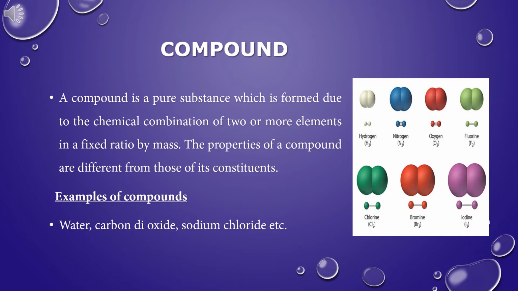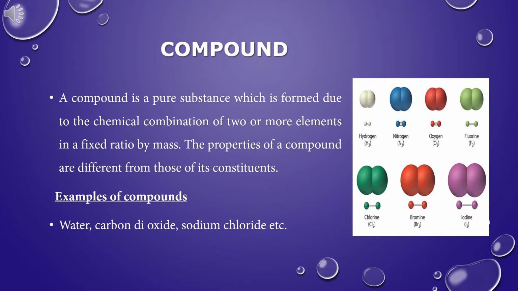Carbon dioxide is a compound made from two elements, carbon and oxygen. The chemical formula for carbon dioxide is CO2. Carbon dioxide is composed of one carbon atom and two oxygen atoms.